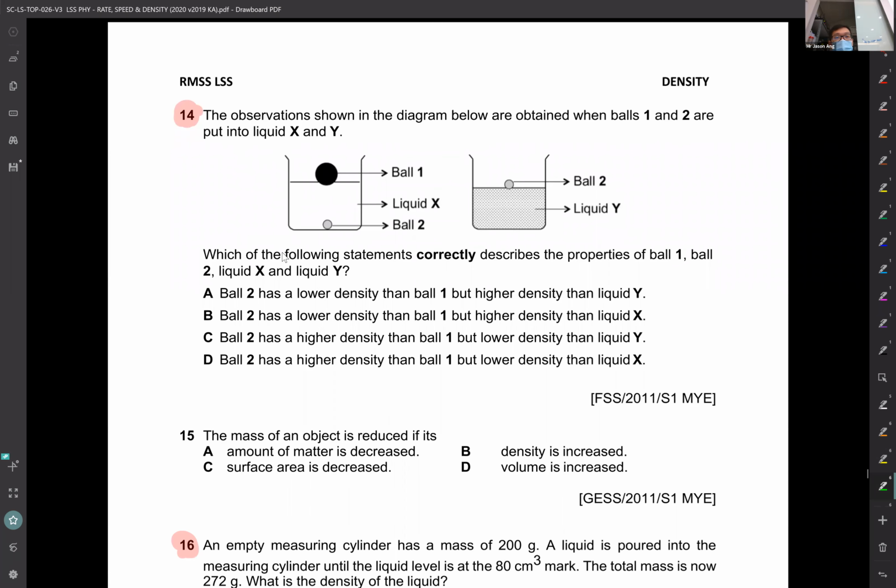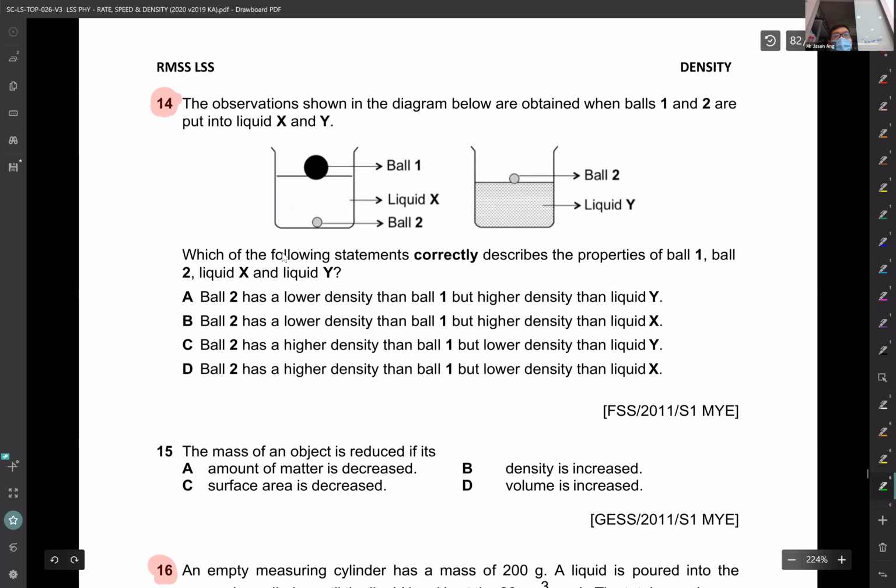Okay, number 14, if you're not getting this right, I think it's just you're not being careful. Okay. Now, is it obvious to you that ball 1 is obviously the lightest one? It can float. Okay. Take a look at ball 2. Can you see that it sinks in liquid X, but when you transfer to liquid Y, it starts to float? Based on this, who do you think is the most dense material?